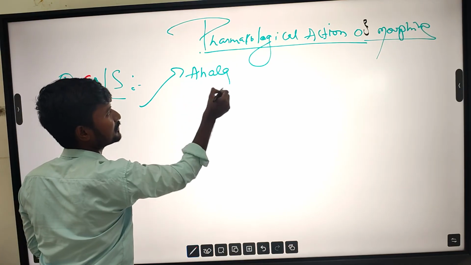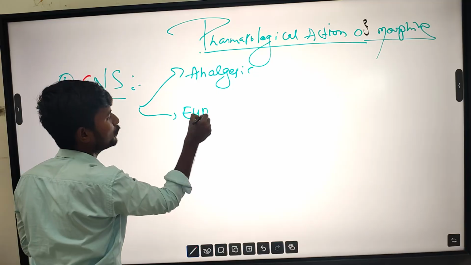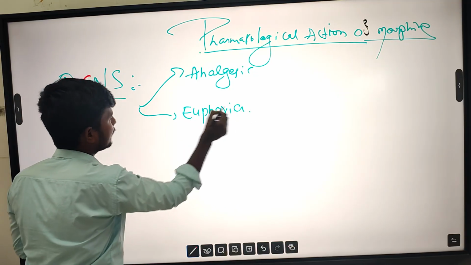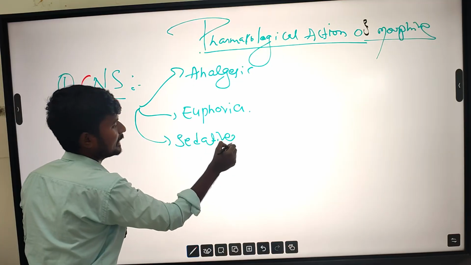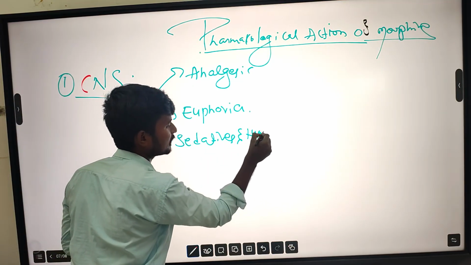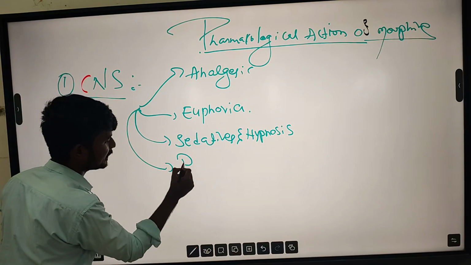First, it acts as an analgesic, then euphoria, then sedation and hypnosis, and then respiratory depression.